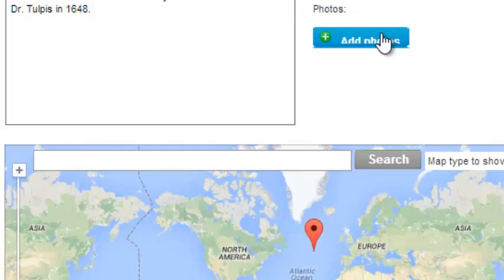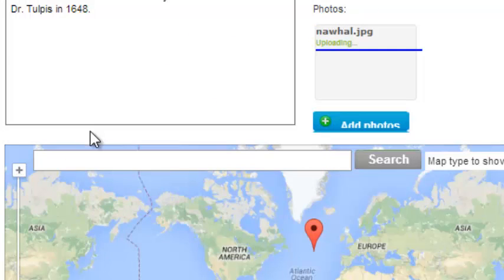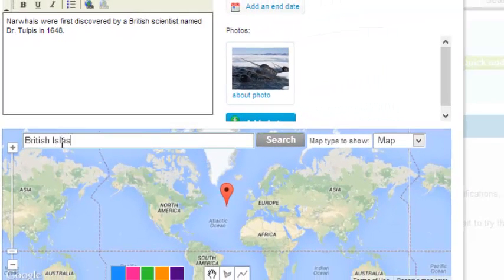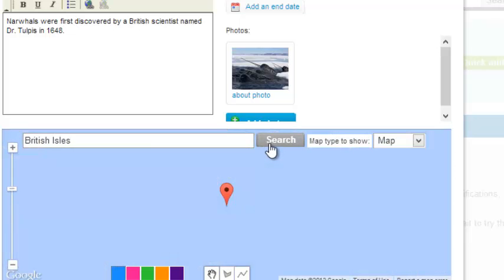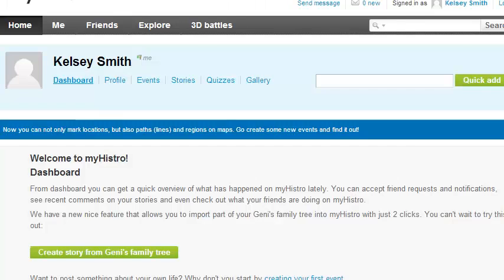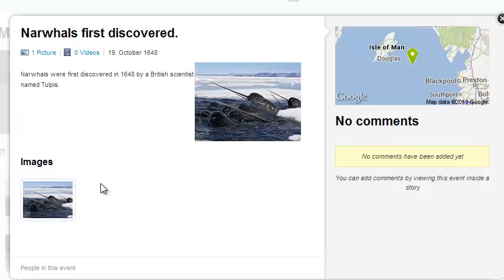Now comes the fun part. Students can add text, video, pictures, etc. to enhance and make their slide more interesting to their audience. Next, Kelsey will add a city or country that she would like to have her event take place at. Hit search, and the pinpoint takes it right to where she needs to go. Now that we've finished our event, Kelsey goes back to her home screen, and there it is, with all our media, map, and pictures. That doesn't deserve a high five. I'm not really sure what does.